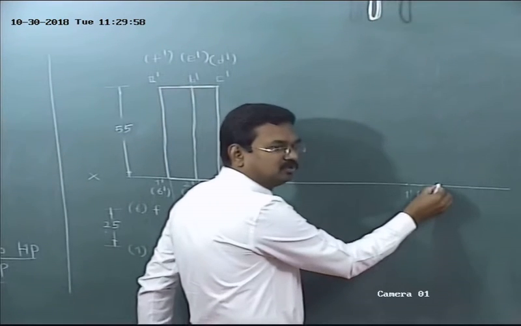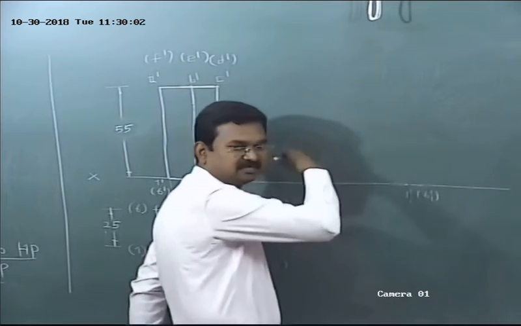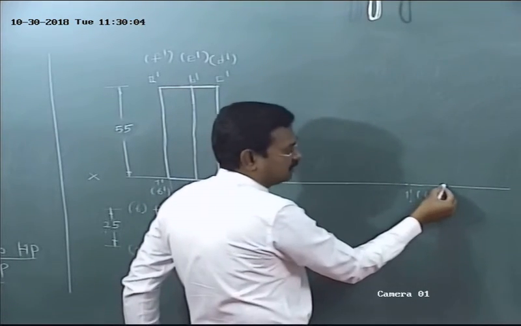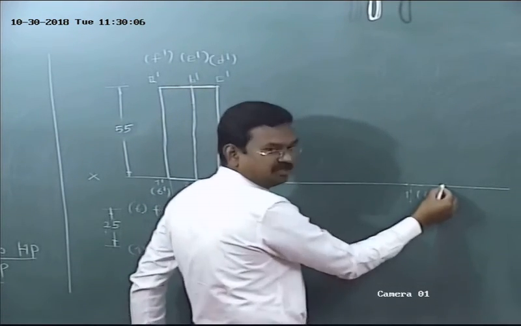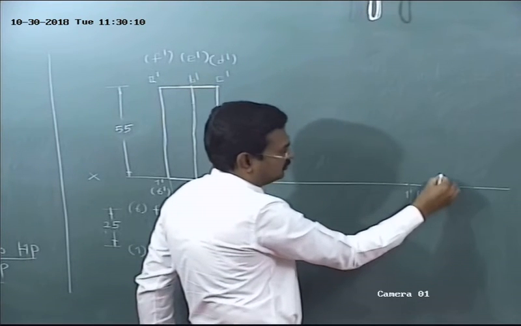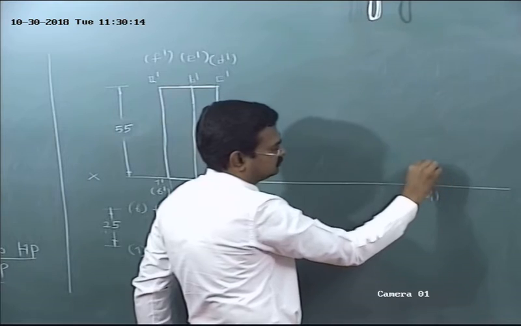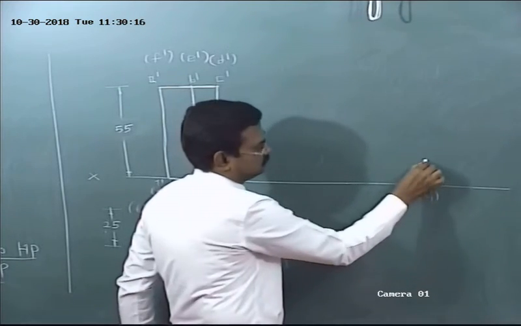Here we want to tilt the base from the left hand side direction to the right hand side direction. So mark the angle in anti-clockwise direction, 0 degree. Are you able to follow me? 0, 10, 20, 30, 40, 50, 60. Okay.